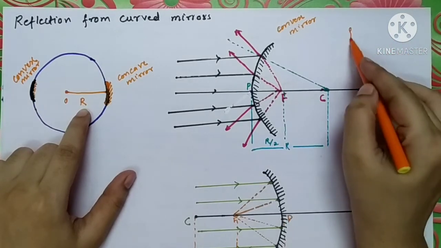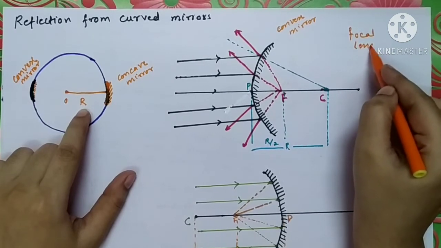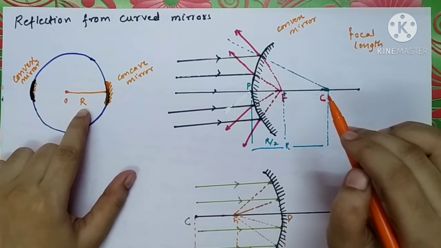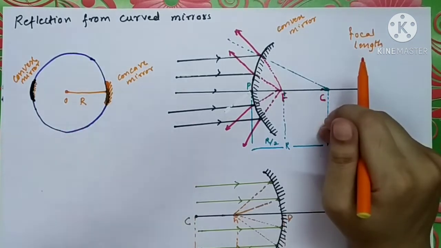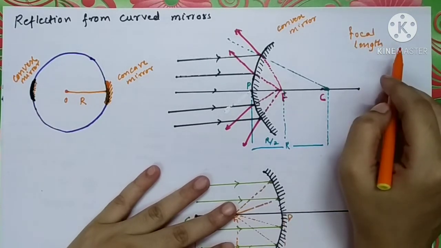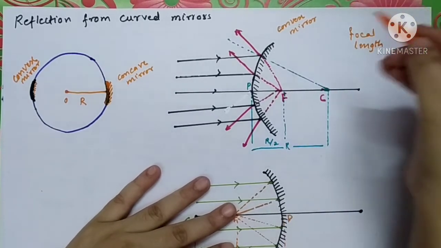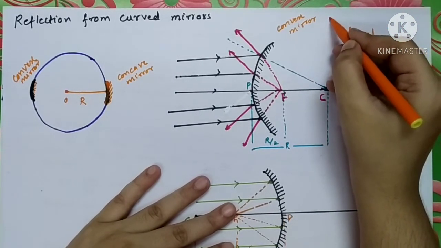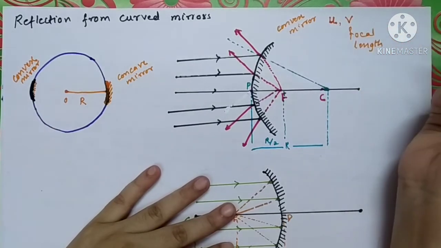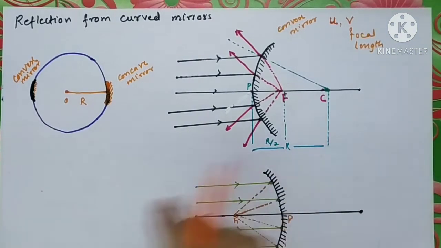Similarly, you might be familiar with the focal length. What is focal length? It is the distance from the pole to the focus. At whichever point the parallel rays converge, the distance between the pole and that point is called the focal length. Similarly, in mirror optics or lens optics, object distance is denoted by small u and image distance is denoted by small v. So let us see how the images are going to form.